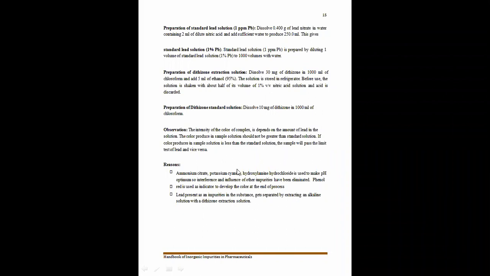So these are the reasons why we have added ammonium citrate, potassium cyanide, and hydroxylamine. All the chemicals are going to maintain the pH of the solution. Then the production of red color at the end of the process is due to phenol red as an indicator. So this is all about lead as an impurity if it is present in the pharmaceutical substances.